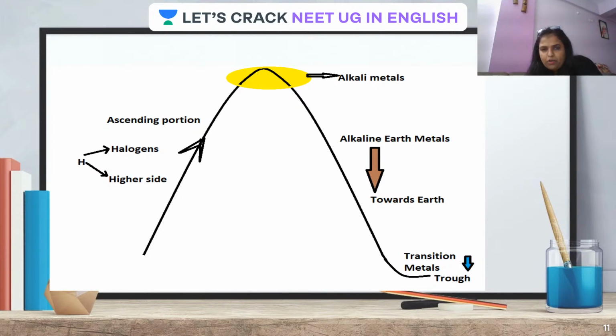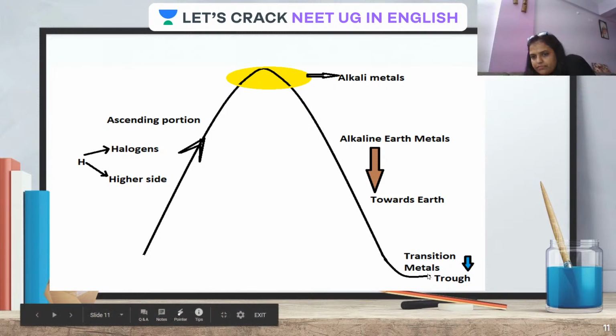Got it? Shall I repeat it once again? See, alkali metal, A for alkali, A for the whole curve, roughly looks like A. So therefore the crest of the curve is occupied by alkali metals. The descending portion of the curve, that is towards earth, is occupied by alkaline earth metals. And the ascending portion of the curve, that is the higher side, is occupied by halogens. H for halogens, H for higher side.